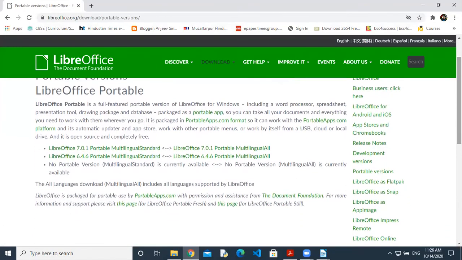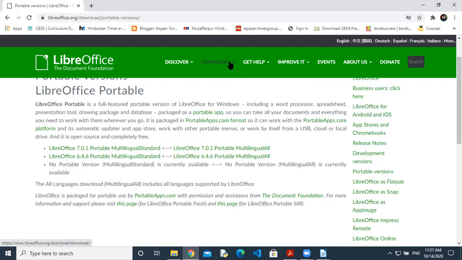If you use this, you can download it and install it on your pen drive. Then you can use your pen drive to start LibreOffice Writer and Word and anything on any other computer where LibreOffice is not installed. That is the advantage of this. You can carry LibreOffice on your pen drive. Simply plug in and start using LibreOffice.